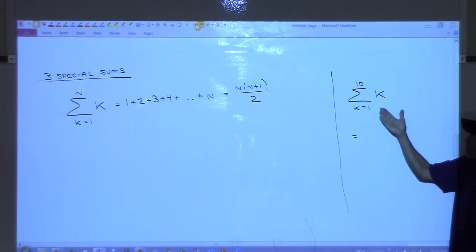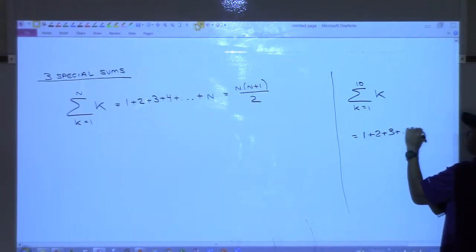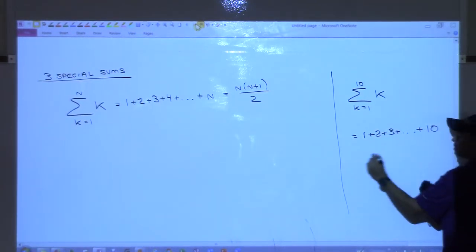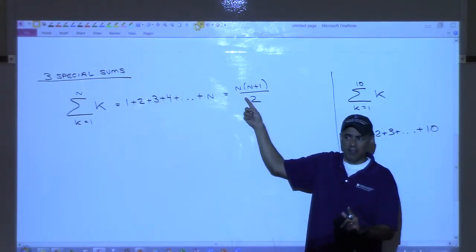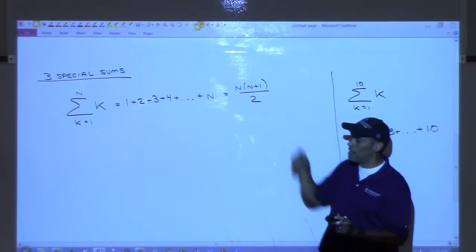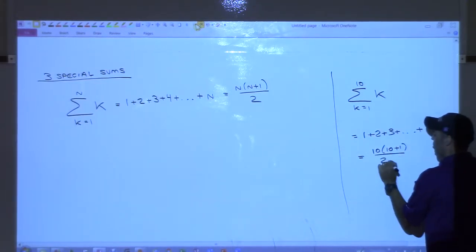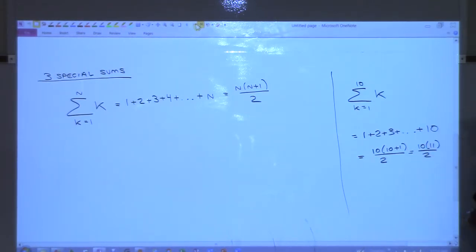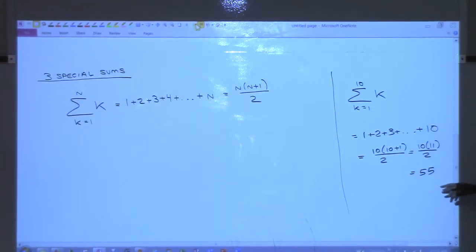So according to the formula, if you want to add up 1 plus 2 plus 3 plus 4 all the way out to 10, we don't actually have to sit there and calculate it on a calculator. What we can do is just use that formula. You said n is 10, so if I plug in 10 here and 10 here, that should spit out the answer. 10 times 10 plus 1 over 2, that's 10 times 11 over 2, that's 110 over 2, which is 55. And you can verify that on your calculator if you want, that it works. All right?